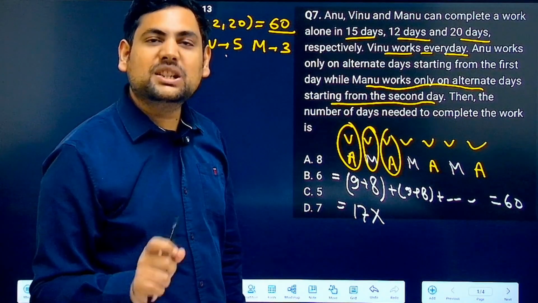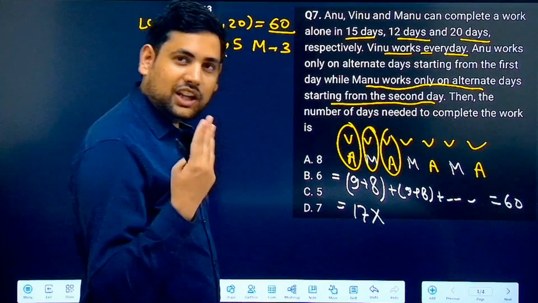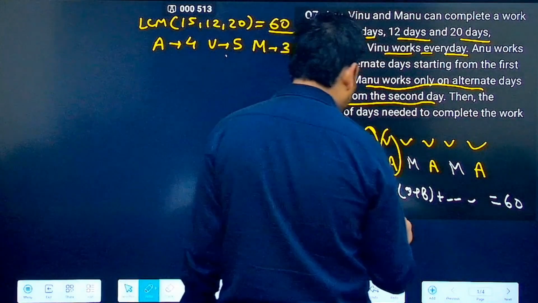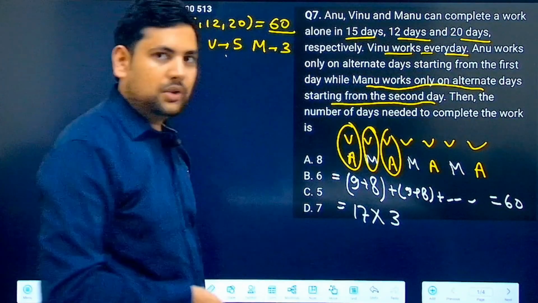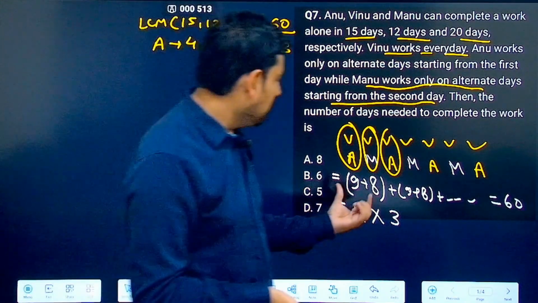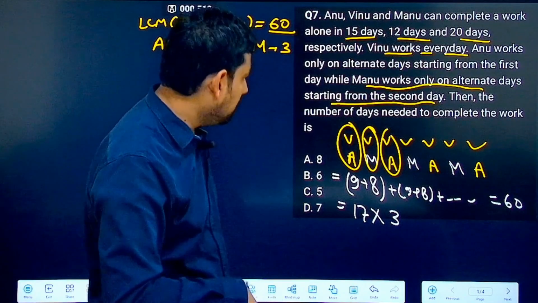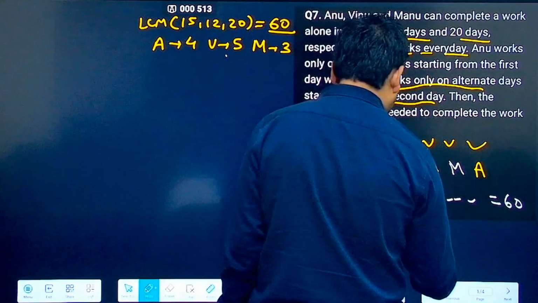Correct. What is the nearest multiple of 17 to 60? That is lesser than it. 3 times. Correct. So 17 into 3 is what you will be getting. That will give you 51. Correct. So that means you can do this 3 times. That will be 51. Now, after that, 51 is done.